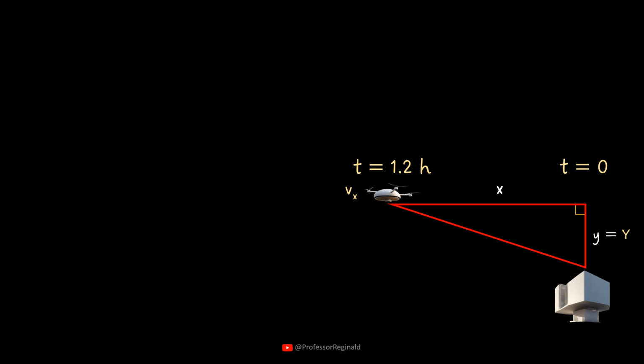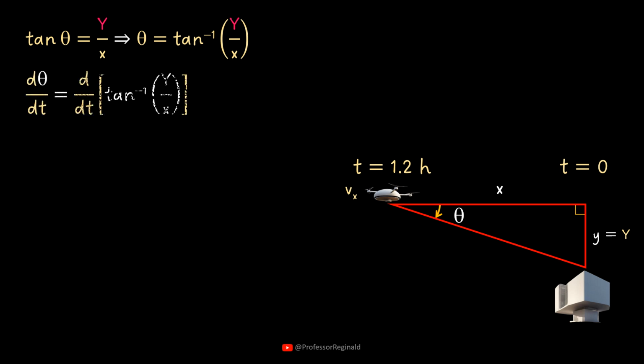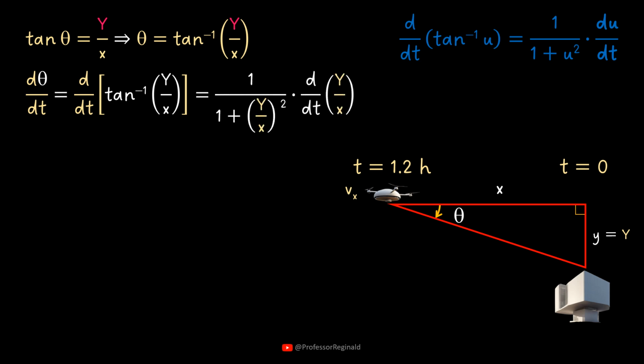Suppose we have chosen theta as the angle between the horizontal distance and the direct distance. The inverse trigonometric function involving theta becomes the arctangent of the constant y over x. And then, follow the same steps as in the previous page. Take the derivative of both sides of the equation. Apply an inverse trigonometric function rule with the chain rule. And move the constant multiplier outside the derivative. Apply the chain rule again, or in this case, the general power rule.